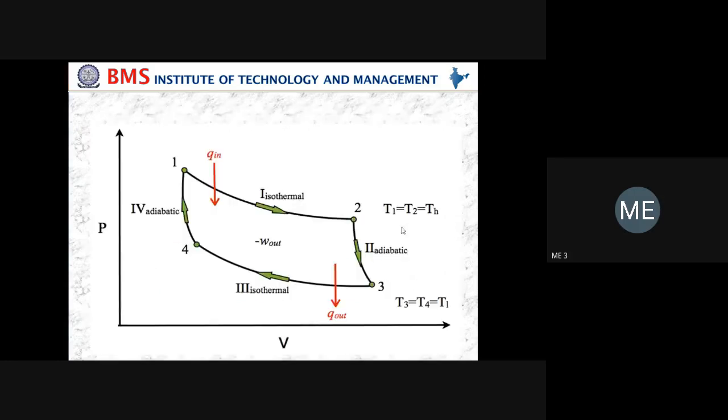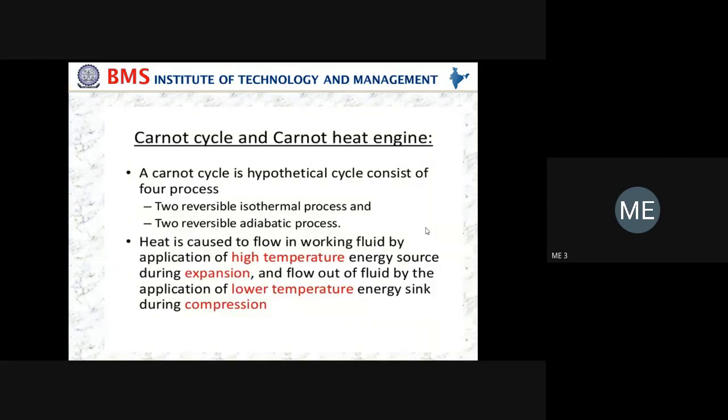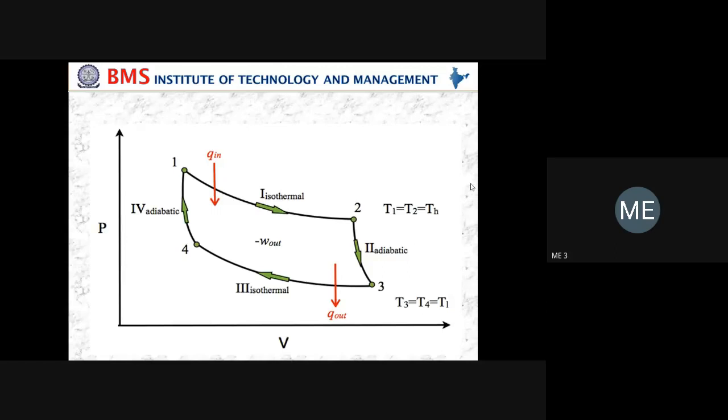Carnot cycle. As I said, Carnot cycle is a theoretical cycle consisting of four processes. One, 1 to 2 is reversible isothermal expansion. Process 2 to 3 is our adiabatic expansion process. Process 3 to 4 is reversible isothermal compression process. And finally, process 4 to 1 is reversible adiabatic compression process.